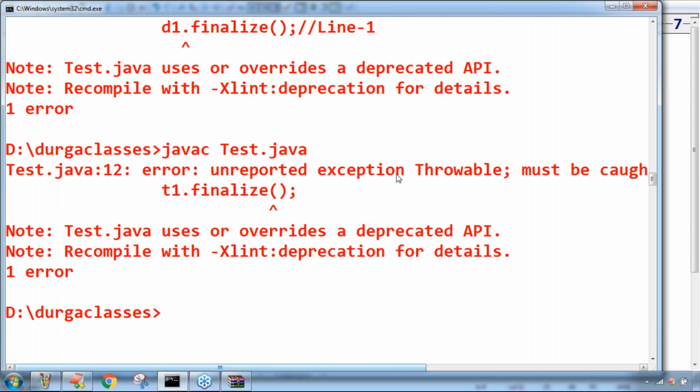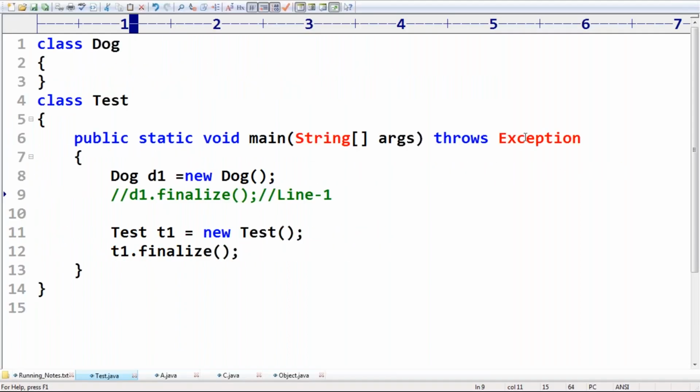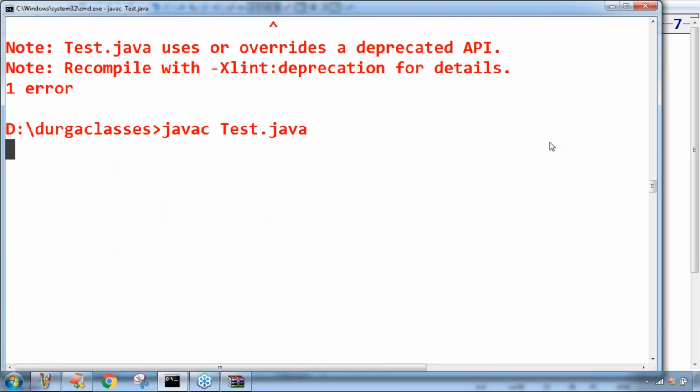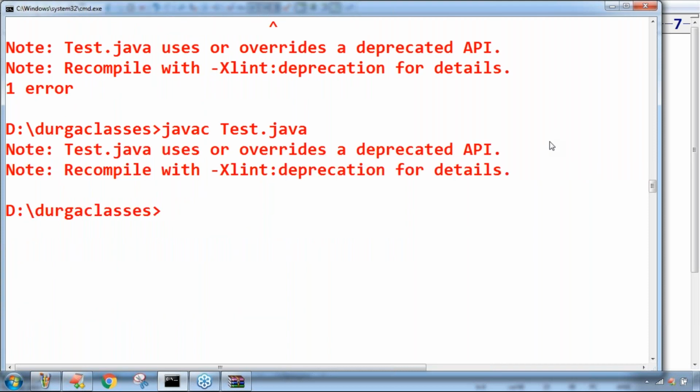No, because here we get unreported exception Throwable; must be caught or declared to be thrown. The reason is that the Object class finalize method throws Throwable. Compulsorily we should handle the Throwable or its parent. So let me change it to throws Throwable. Now the problem will be solved, don't worry. We are not seeing any error at all.